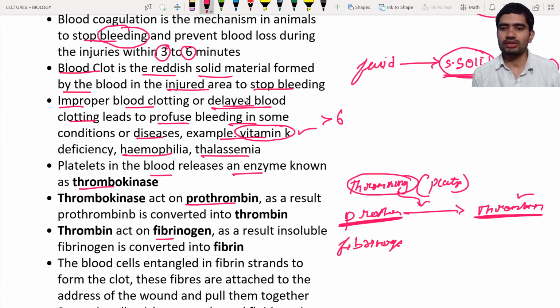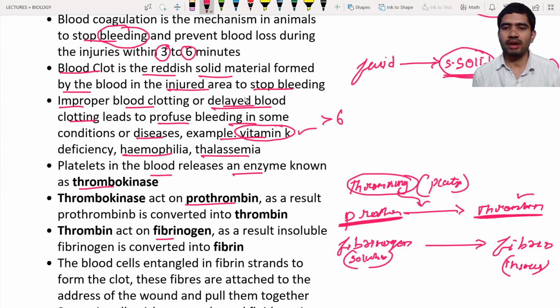So the fibrinogen is converted into fibrin. Okay, so this fibrin is soluble form. It is soluble in the blood, and its fibrin strands are insoluble. So this soluble fibrinogen is converted into insoluble fibrin by thrombin.